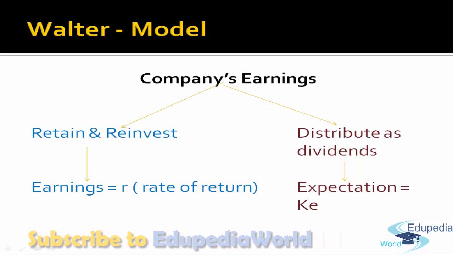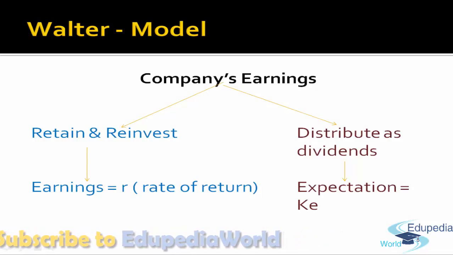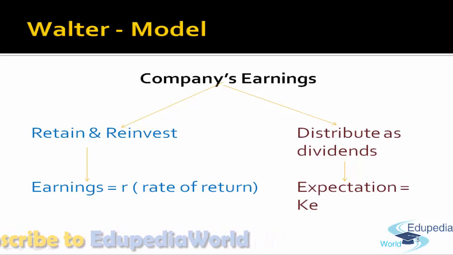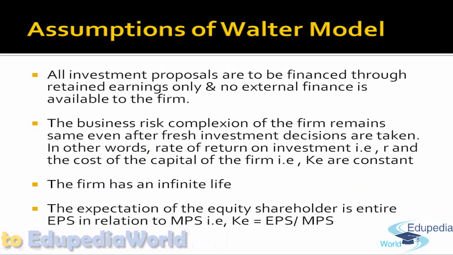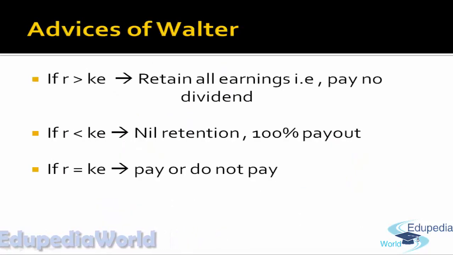That is, if R is less than KE, the earnings of the business should be distributed as dividends and should not be retained. So Walter suggested that if R is more than KE, then the company should retain all earnings and should not pay any dividend. If R is less than KE, then the company should not retain and 100% should be paid as dividend. And in a scenario where your rate of return is equal to the expectation of the shareholder, then whether the company pays or does not pay, it does not affect the price of the share.